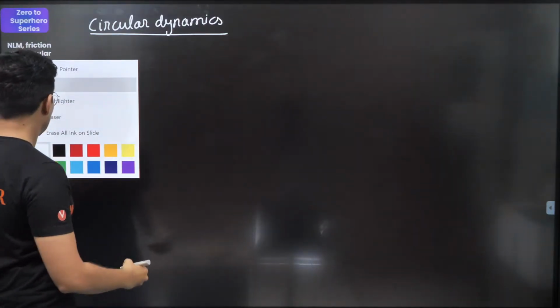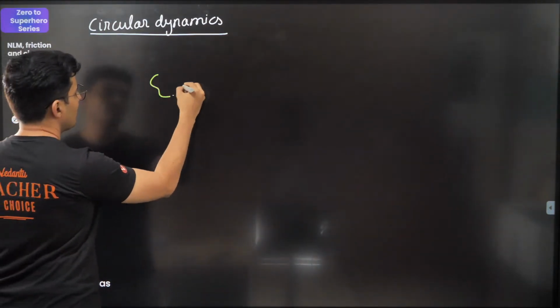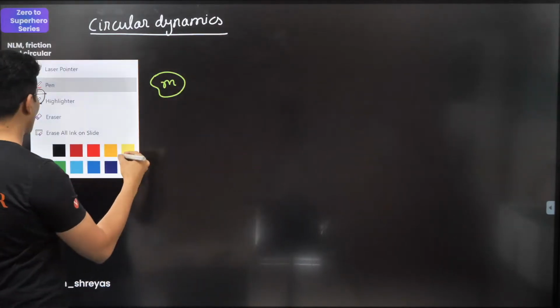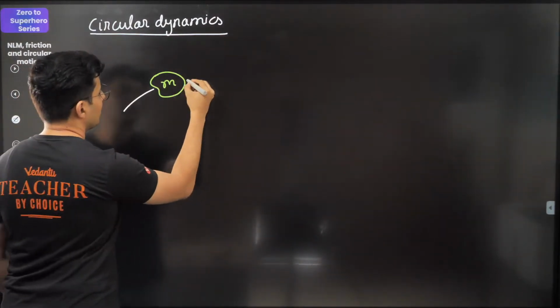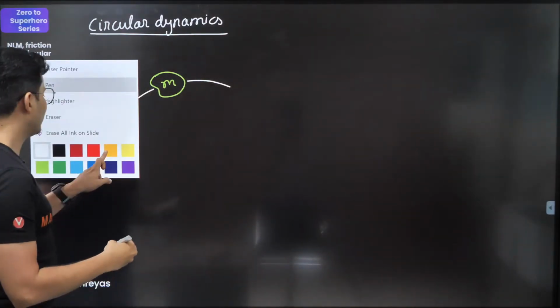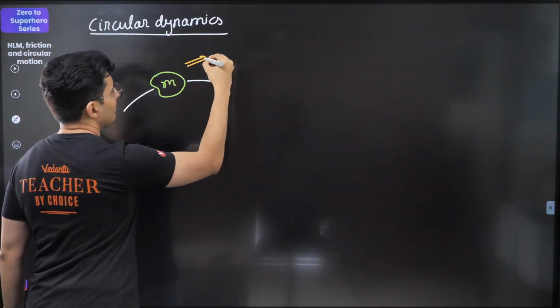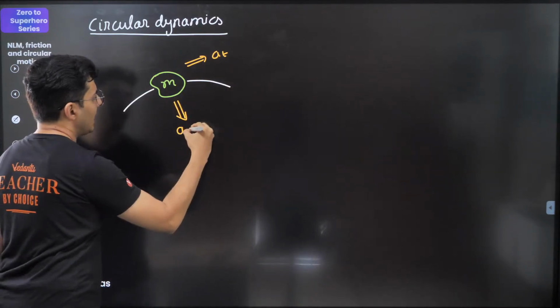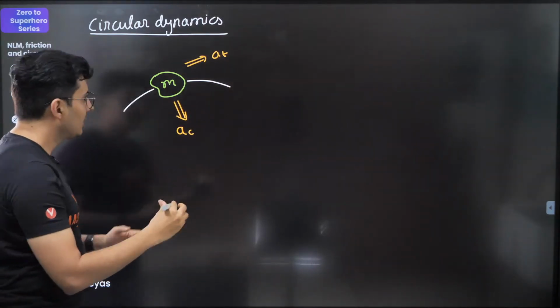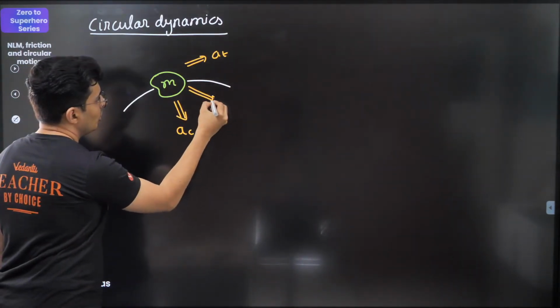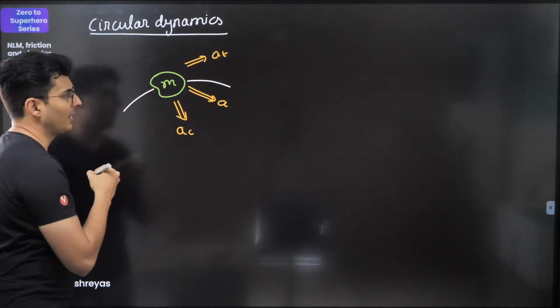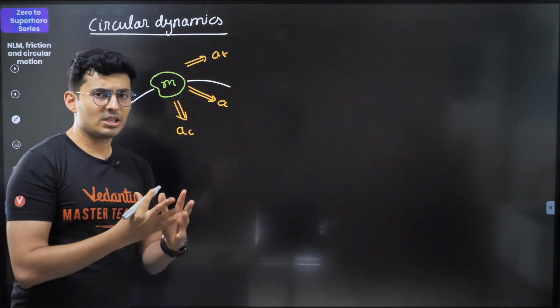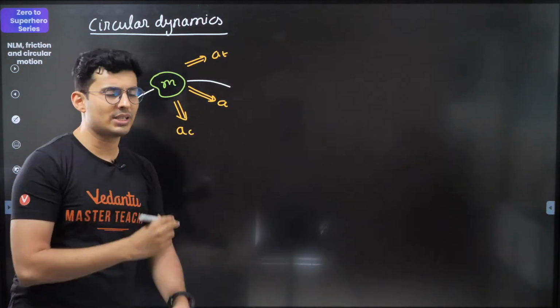So again, let us just say that we have a body of mass m, and let's say it is going in a curved path. So we know that it always will have some kind of maybe tangential and maybe some kind of centripetal acceleration, and it will also have a total acceleration in this way. If there is acceleration, there must be some unbalanced force acting on it.